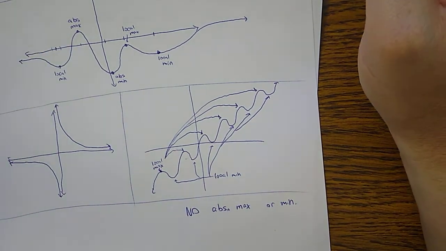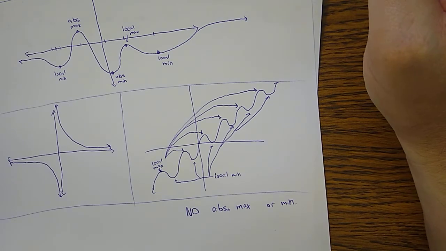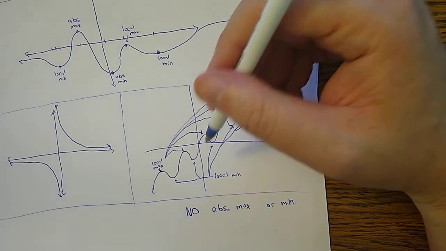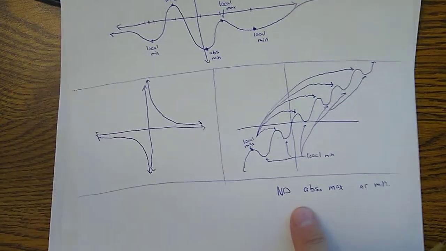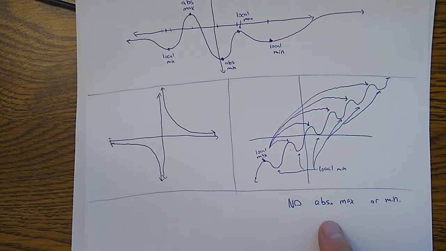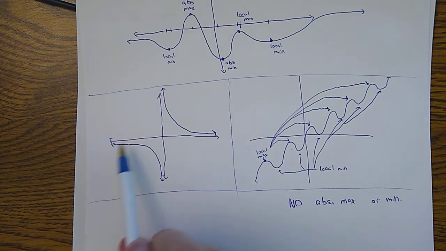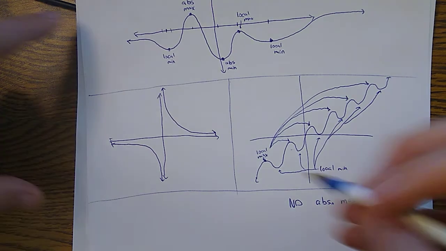So these things that we're talking about, they don't always exist. There's not always such a thing as an absolute max or an absolute min. In fact, there isn't always such a thing as even a local max or a local min. For example, this graph has no local max and no local min.